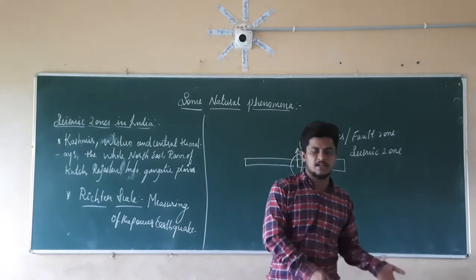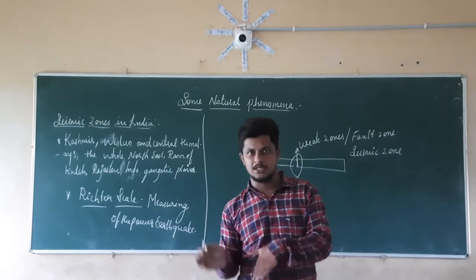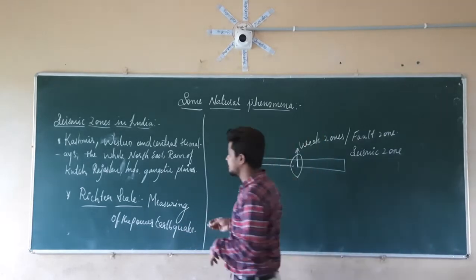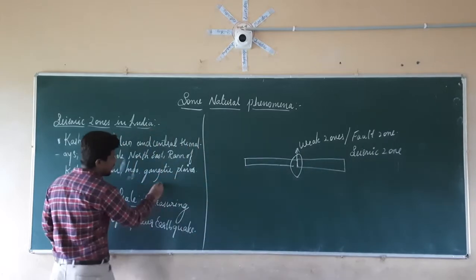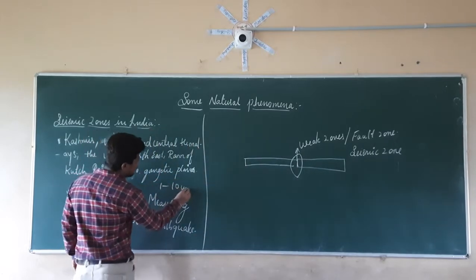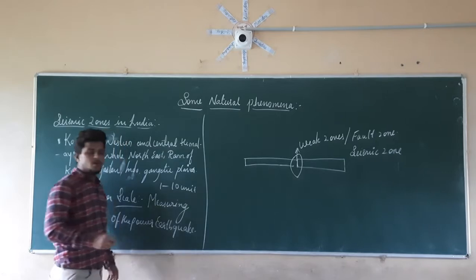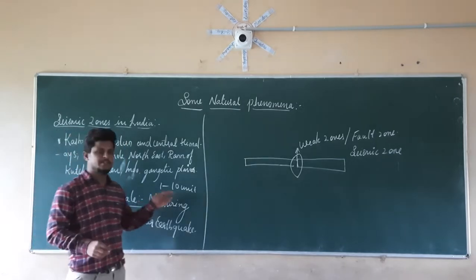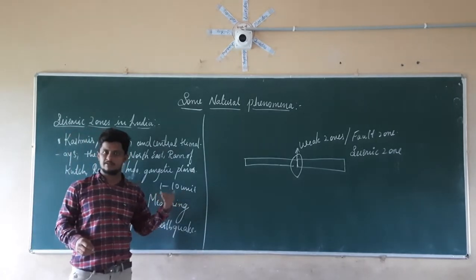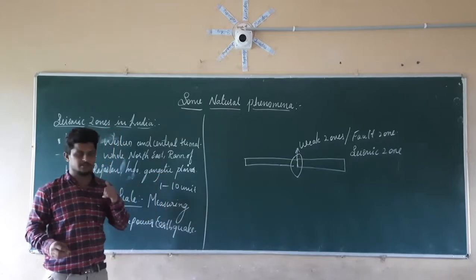It is a high magnitude earthquake or it is a low magnitude earthquake. So the Richter scale ranges from 1 to 10 units. It has 1 unit, 2 unit, 3 unit, 4 unit, 5 unit, 6 unit, 7 unit, 8 unit, 9 and 10 units.